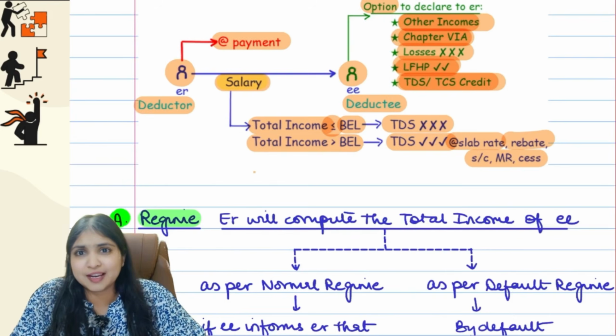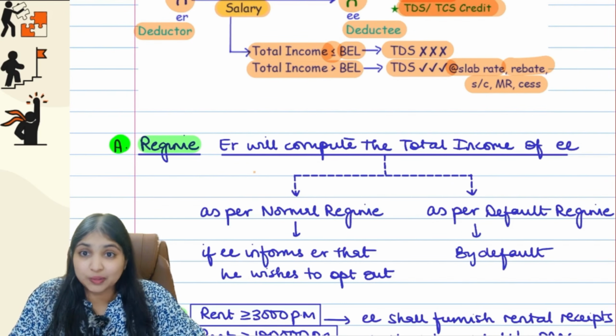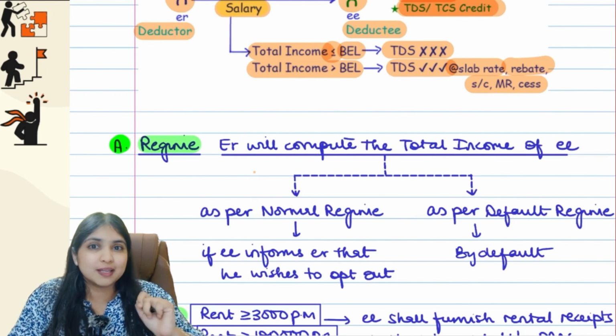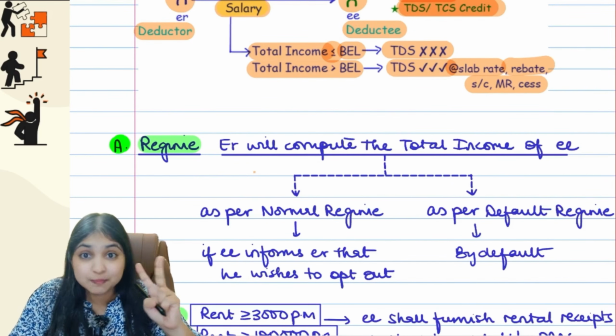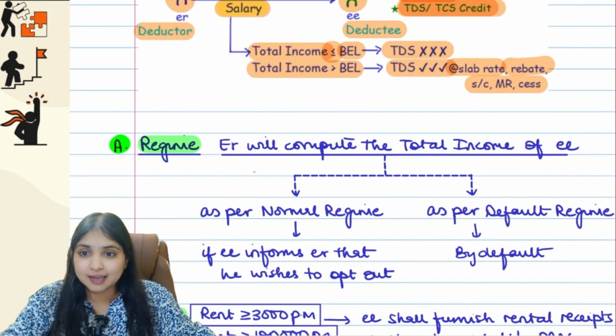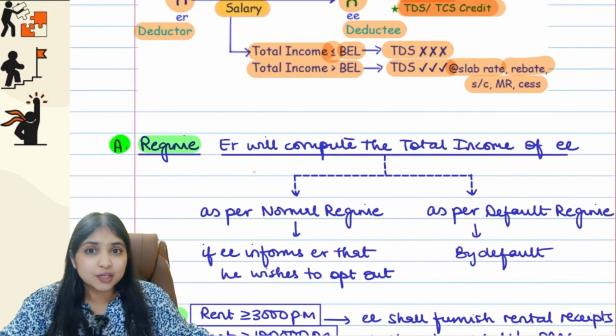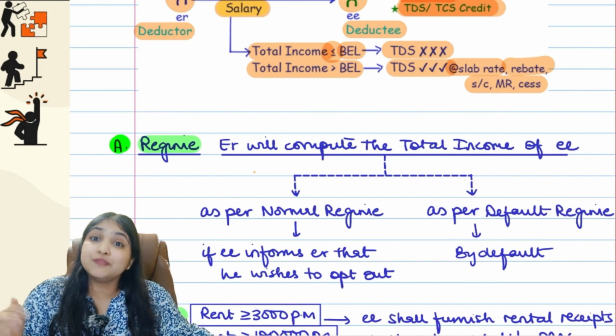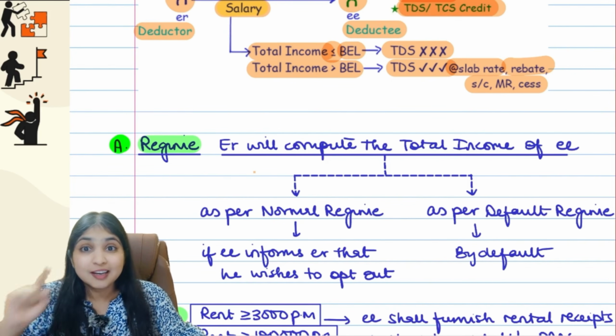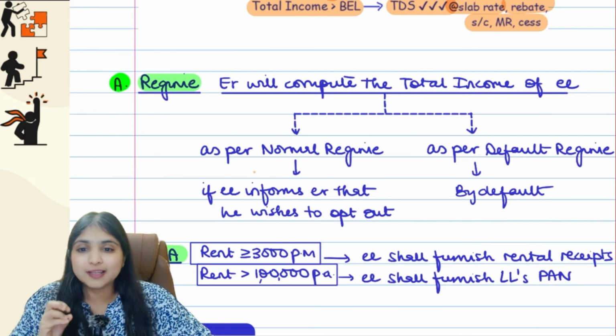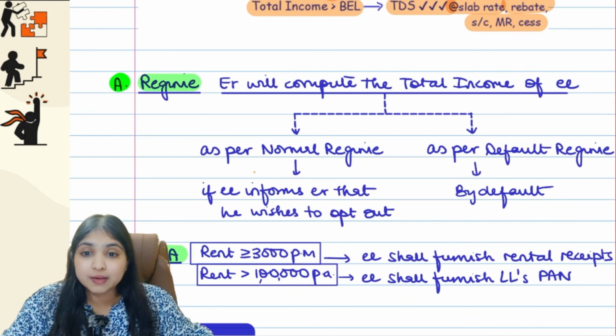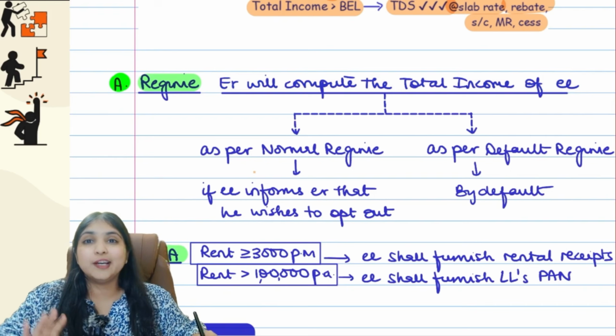Now one question will arise. You will definitely have one question now that, ma'am, to compute income, two regimes are there. Normal regime and default regime. So we are saying that the employer is going to compute the employee's total income. Now on the basis of which regime is the employer going to compute? That question will arise, no. So for that, listen to me guys, the employer will compute the total income of the employee in the regime whatever the employee tells the employer.